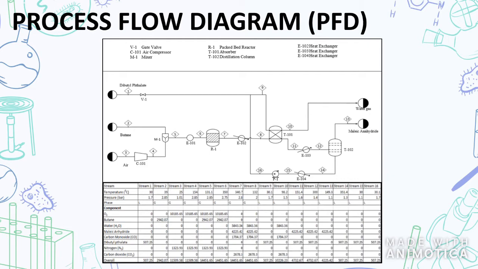The absorber will produce two outputs, which is water gas and maleic anhydride. But the maleic anhydride will enter the distillation column to be purified. So the output of the distillation column is the maleic anhydride, which is being purified, and the other product from the distillation column will be recycled back to be used back.